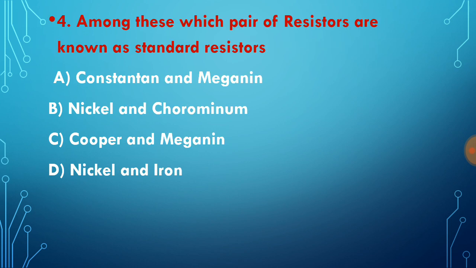Question number 4. Among these, which pair of resistances are known as standard resistors? Constantan and manganese are known as standard resistors because with a change in temperature their resistance does not change. Their resistance remains the same at all temperatures. In other words, there is a term, temperature coefficient of resistance. In constantan and manganese, the temperature coefficient of resistance remains zero. Because of that, constantan and manganese are known as standard resistors.